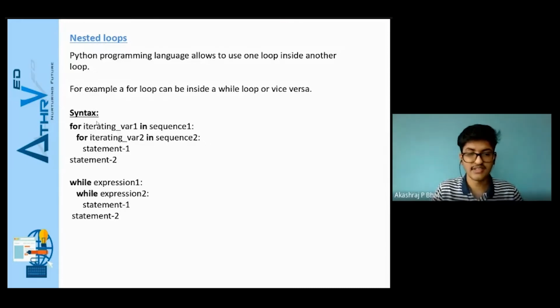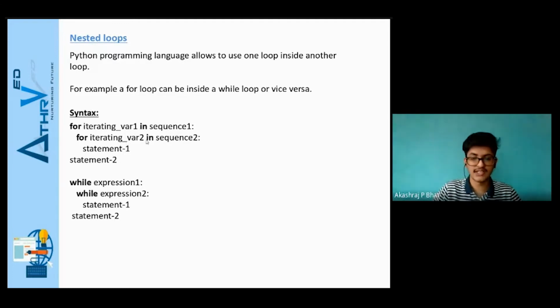When the interpreter executes this, first iterating variable one will be assigned the first value in the sequence. If your sequence contains 1, 2, 3, 4, initially iterating variable one will be 1, the first element. After that it will go to the second for loop. For example, if the sequence is ABCD, initially the iterating variable will be assigned A, and statement one will get executed. In the next cycle, iterating variable one remains at 1, but iterating variable two goes to the next position, that is B.